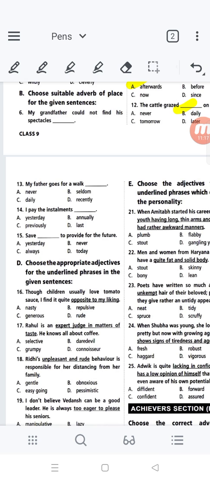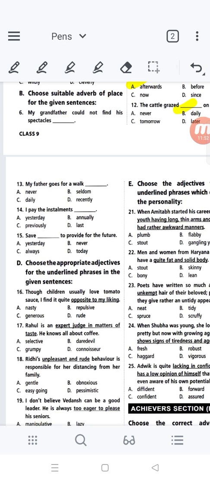Whatever portion is given, you have to identify and underline the phrases. Sometimes the adjectives refer to quality, sometimes quantity, sometimes distribution, sometimes possessiveness, sometimes direction. So there are different types of adjectives and you should know them, and then you should locate the given options.